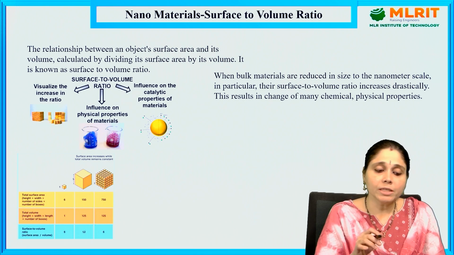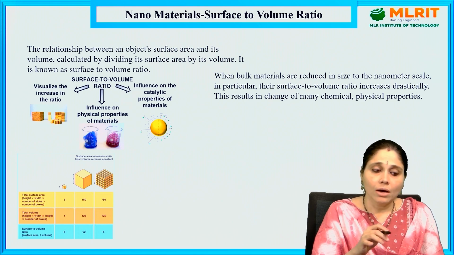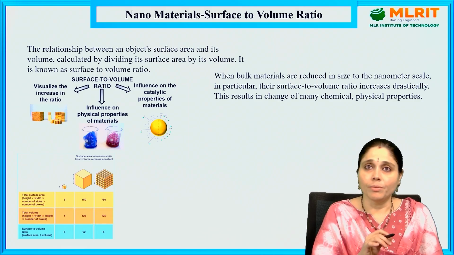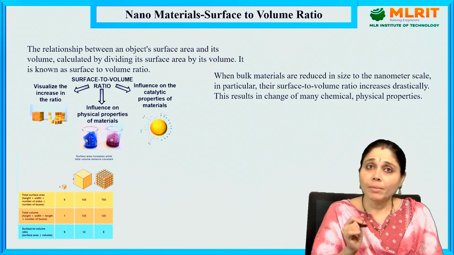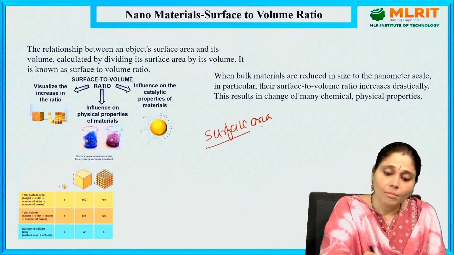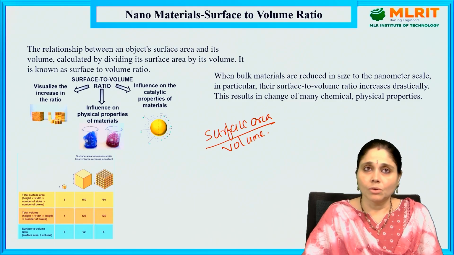So the relationship between an object's surface area and its volume is calculated by dividing surface area by its volume. Okay, it is calculated by surface area by volume. This is the surface to volume ratio. Okay, it is known as surface to volume ratio.